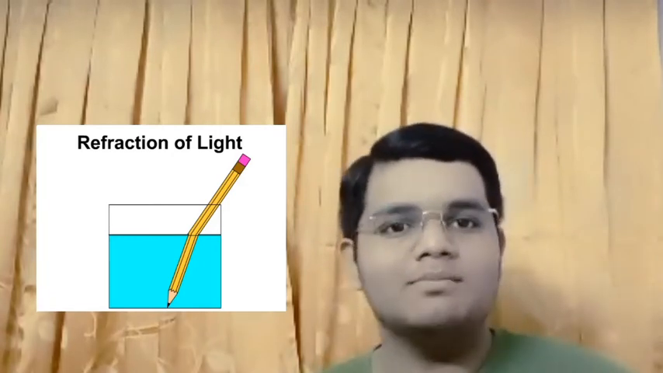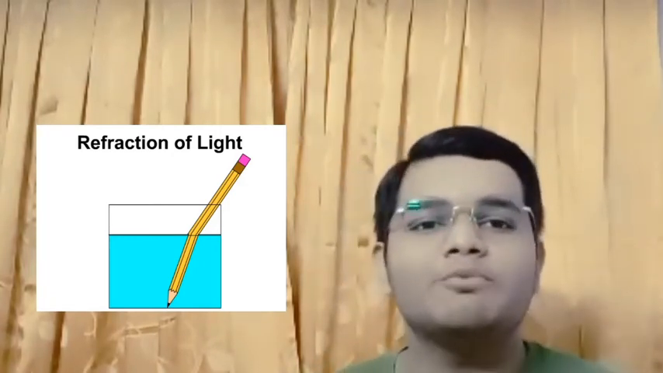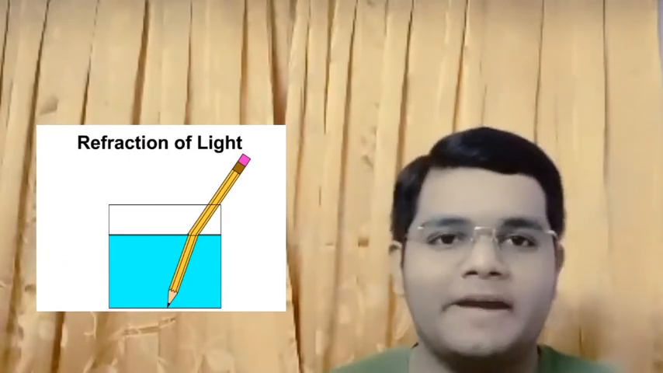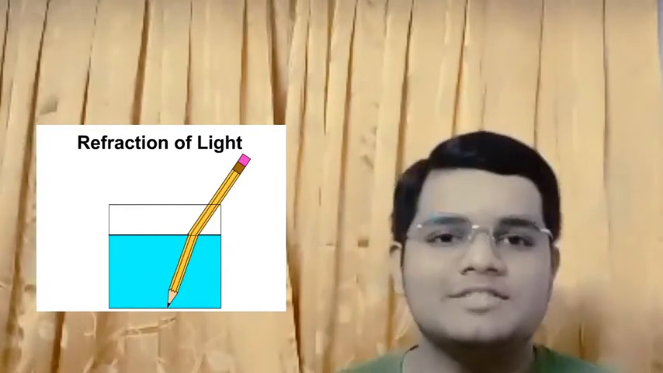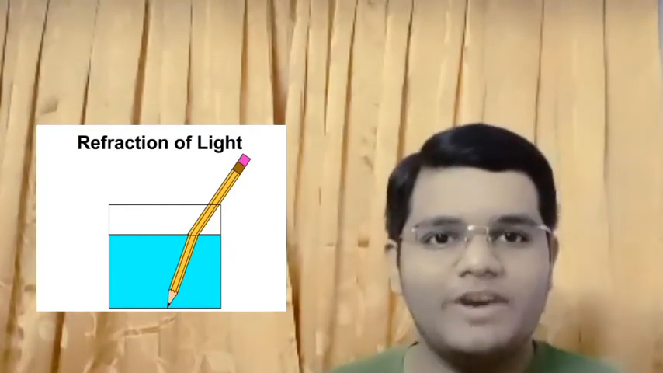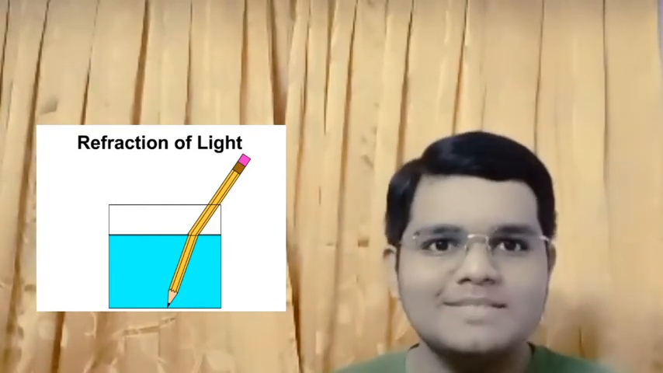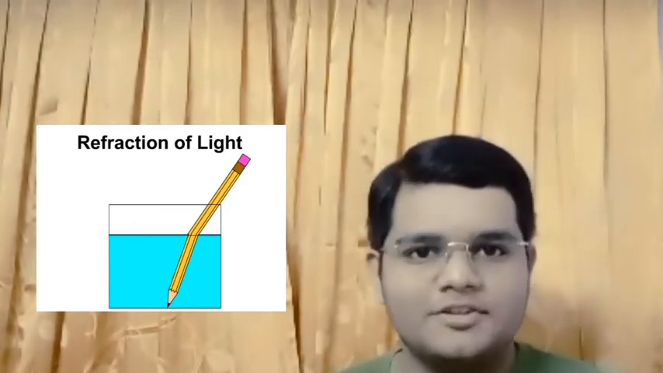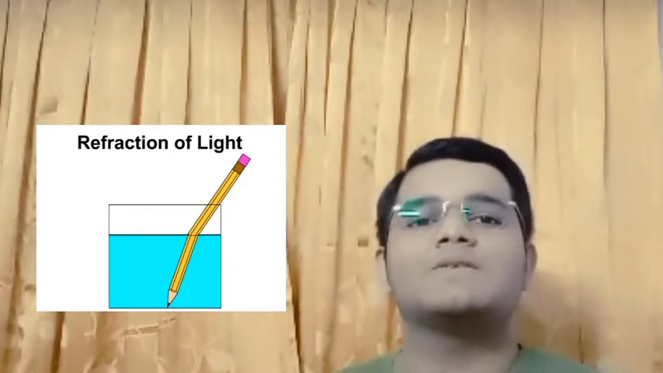Because when light travels in one same medium, there is something called rectilinear propagation. I know it's a very fancy term, but basically it means that light travels in a straight line when it's in the same medium, whereas between two different mediums it does not travel in the same line. Rather, it changes its direction, and this change of direction causes refraction.